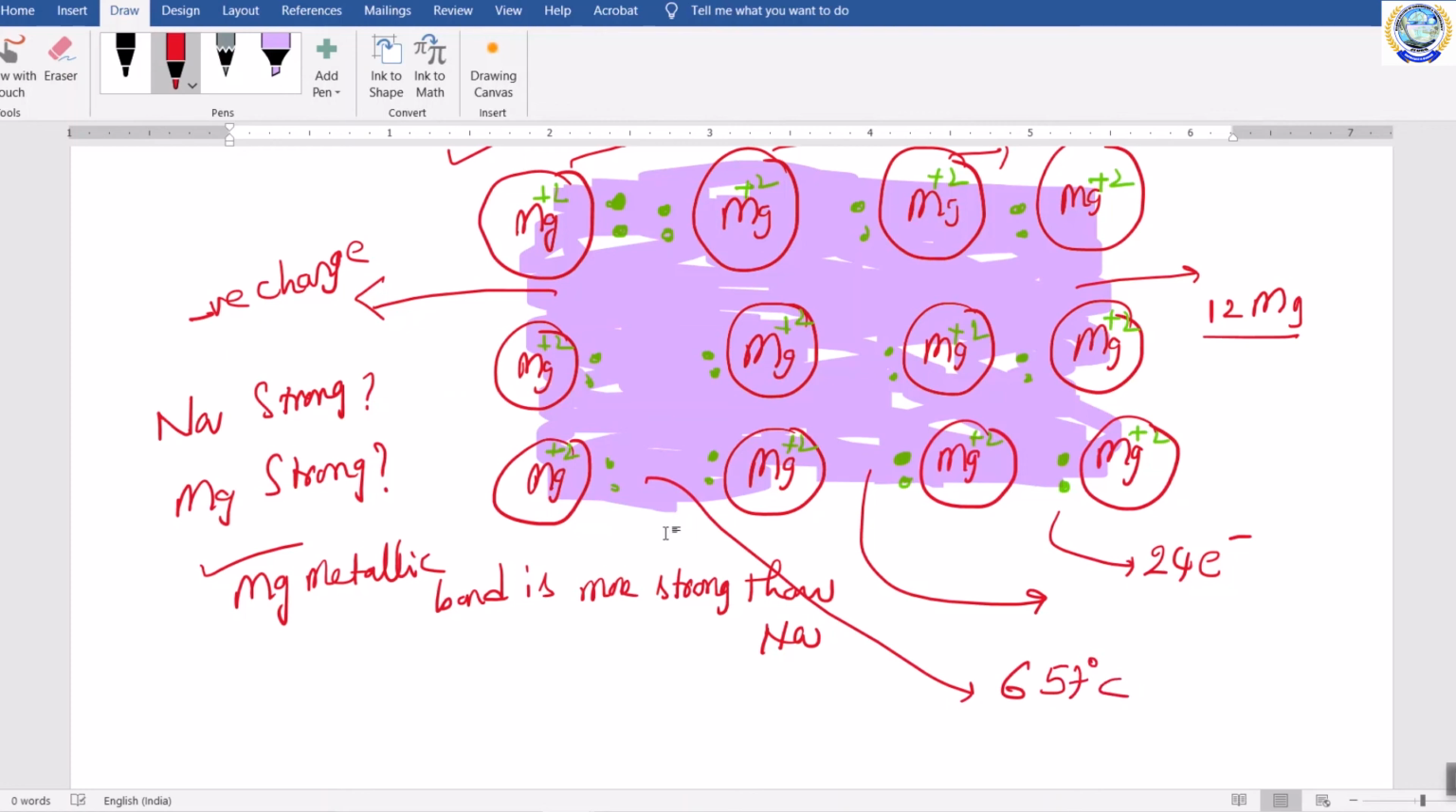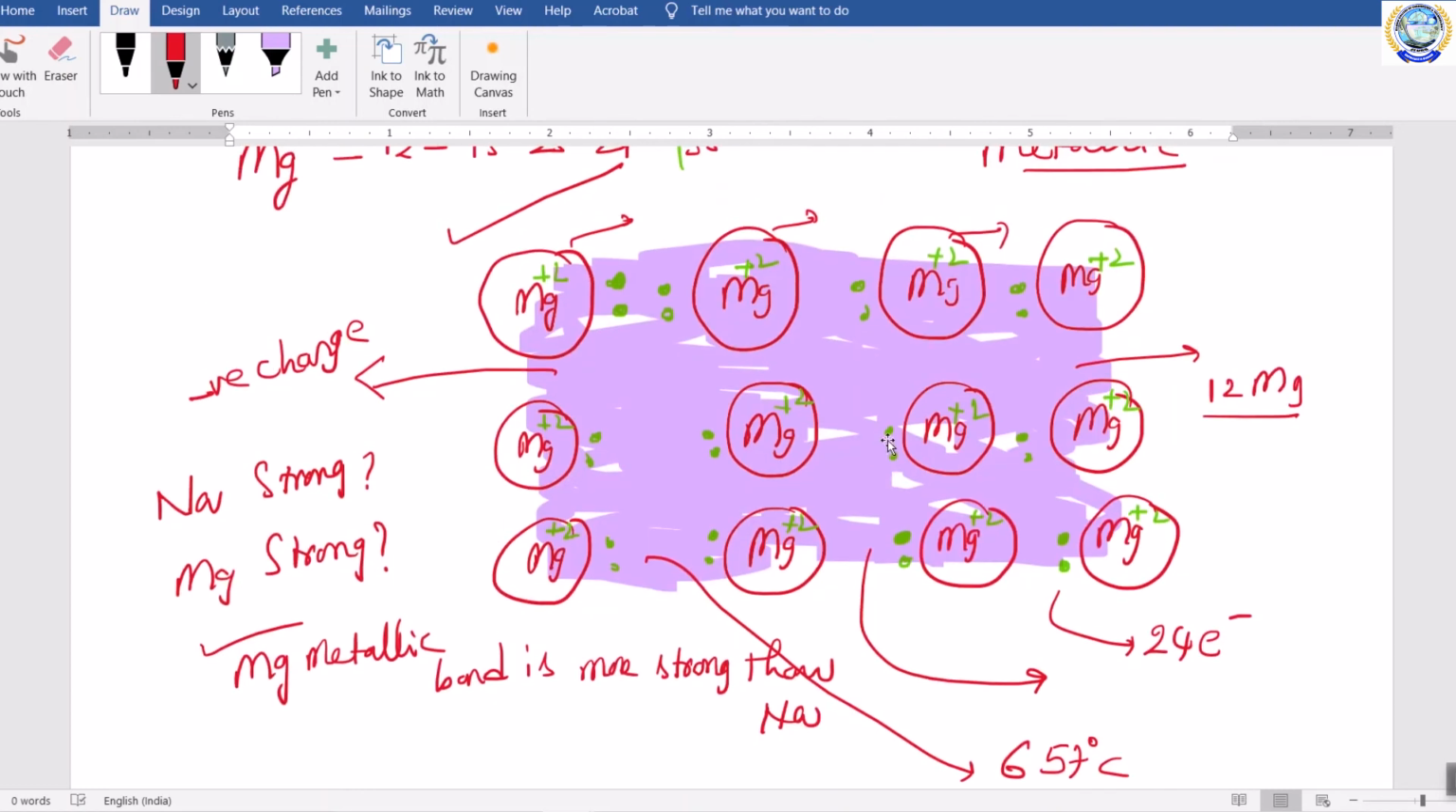So, if the electron cloud has more electrons in a metal, then automatically that metal is able to hold the metal ions with greater force. As a result, generally they have a higher melting point. Okay, and again you can answer it in a different way also.